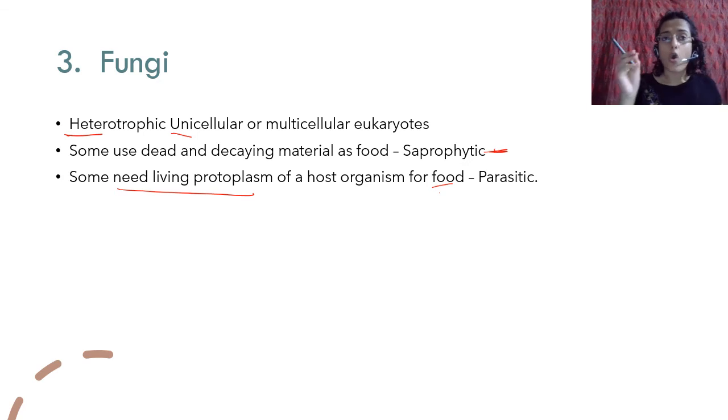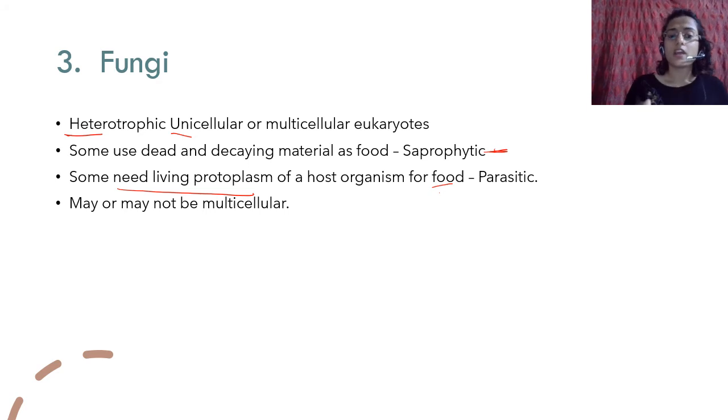They live on an organism that is living or inside an organism that is living, right? Those are parasitic. They need material from a living cell to survive, and they don't live on dead and decaying organisms. They may or may not be multicellular. Here that is not important, but they are heterotrophic and they are eukaryotic.